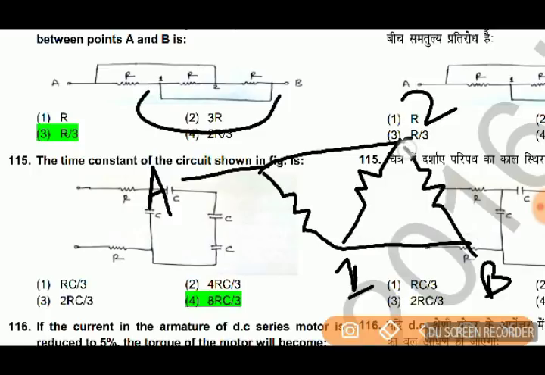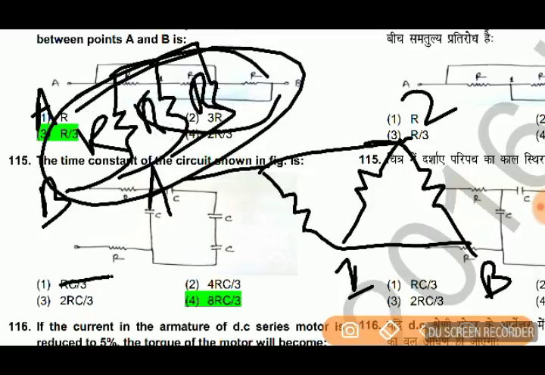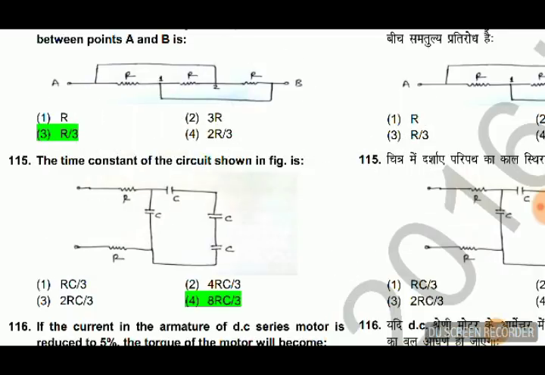So we can redraw this as, this is A, this is B. So three resistors connected in parallel, so equivalent will be R by 3.